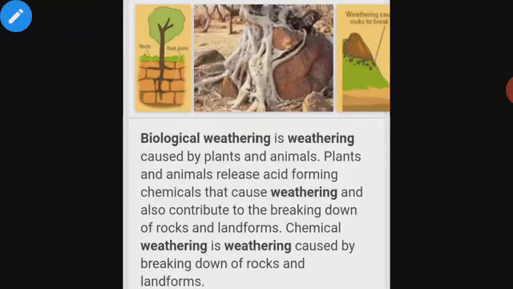So we can say that there are three types of weathering: physical weathering, chemical weathering, and biological weathering. Physical weathering is due to physical agents, chemical weathering is due to chemical agents, and biological weathering is due to living organisms. Different factors are responsible for the process of weathering. Wind is one factor, frost is one factor, water is also, and temperature changes also play an important role in the process of weathering.